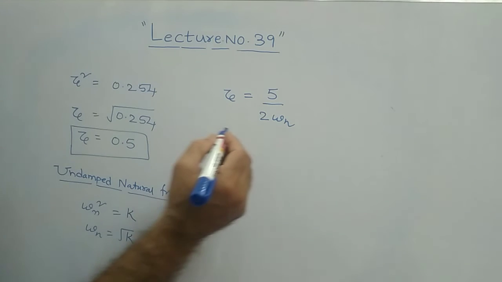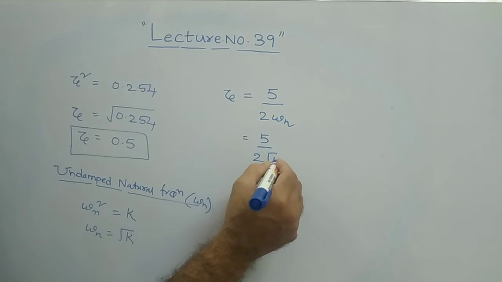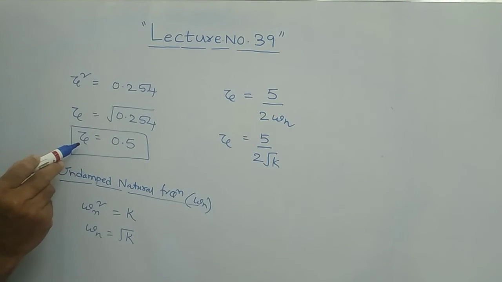Omega n is equal to root k. This is equal to 5 by 2 times root k. This is what? Zeta.